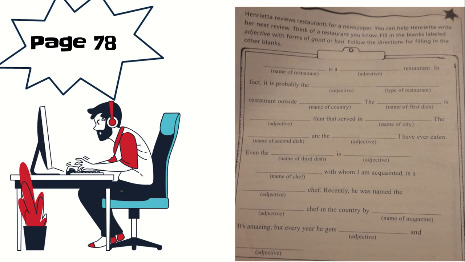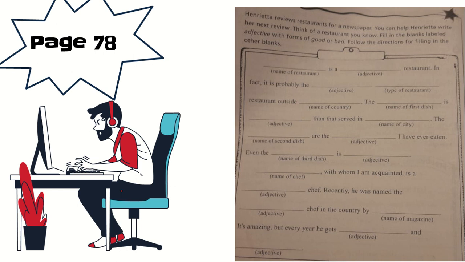Then, that means it's comparing to. Okay, worse or better. Serves in, name of a city: Acuña del Río, Piedras Negras, Eagle Pass, San Antonio, San Angelo, Austria. The name of a second dish, another platillo: salad, potato salad, macaroni and cheese, whatever you like. The blank I ever eaten. That means many, has been compared with too many dishes. So it's the best I ever eaten.